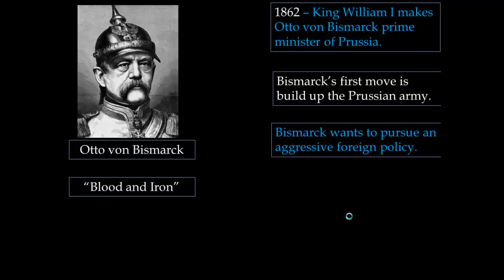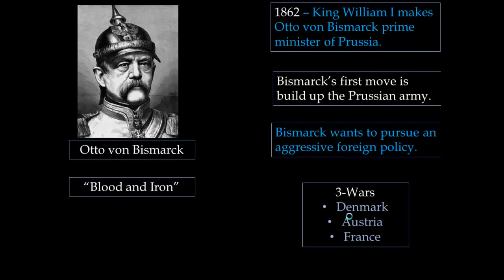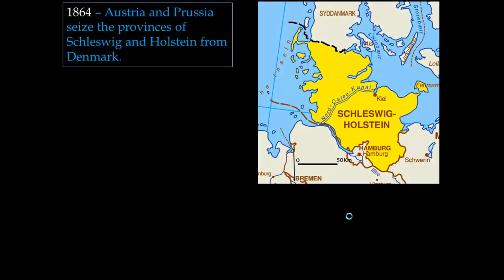And he wants to pursue what we would call an aggressive foreign policy, meaning he is going to start a few wars in order to expand the German Empire. These wars are going to be with Denmark first, then Austria, and then France. So, in 1864, Austria and Prussia actually kind of become allies, and they go to war with Denmark and seize the provinces of Schleswig and Holstein, which are located just north of Germany.